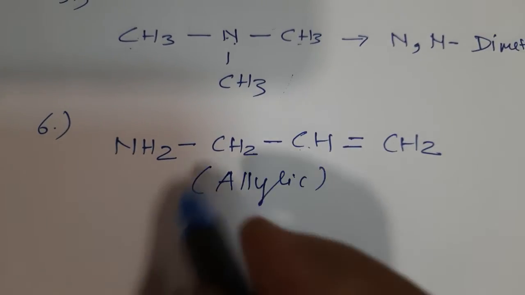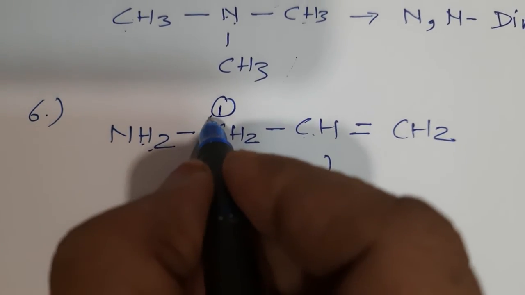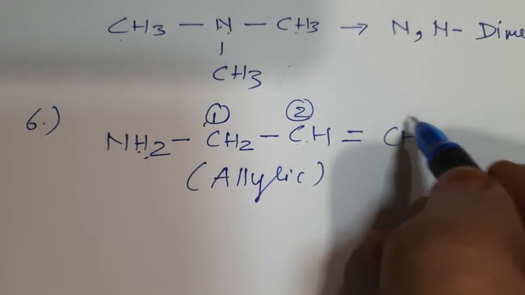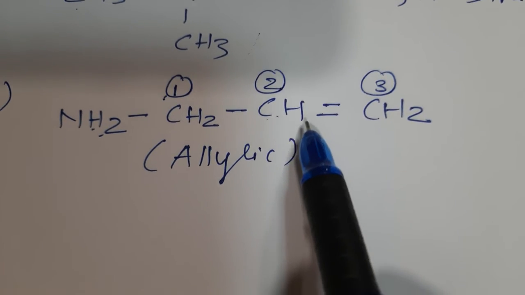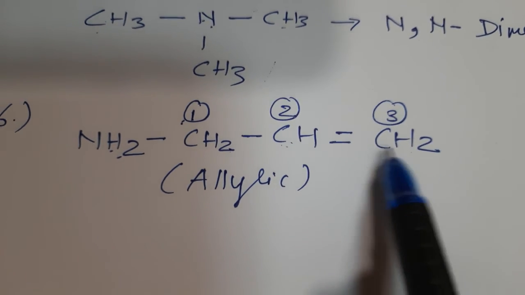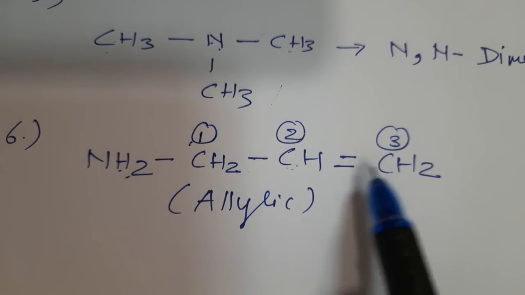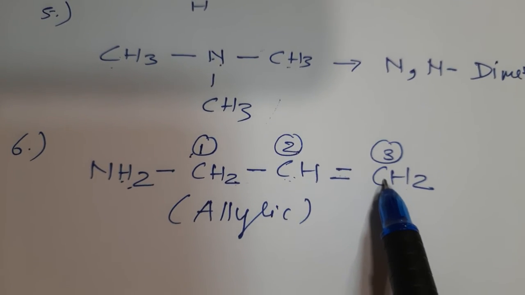What will be the name of the compound? This will be carbon number 1. Why carbon number 1? Because the functional group is attached here. This will be carbon number 2 and this will be carbon number 3. So we can easily see that 3 carbon atoms are here, and so the root word should be prop. Where is the double bond in prop?